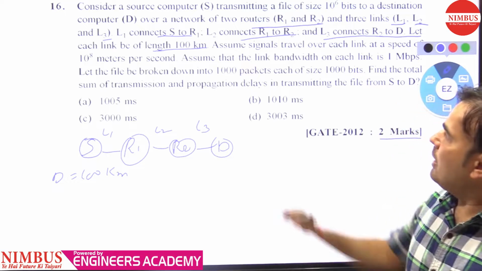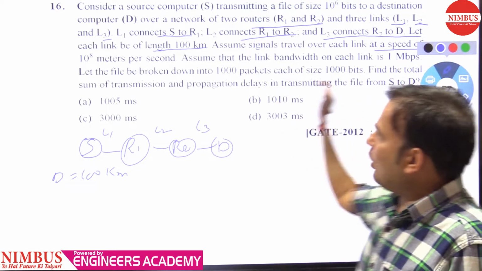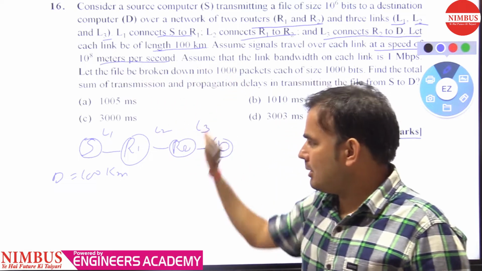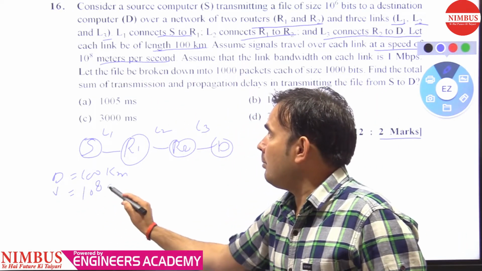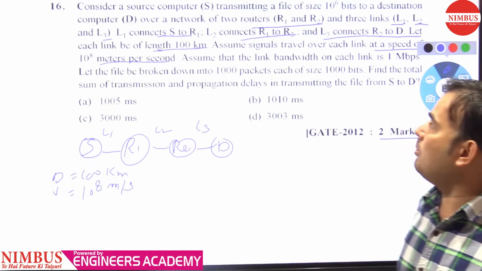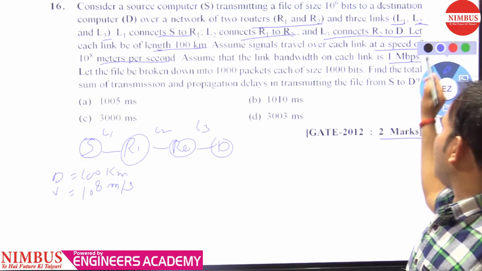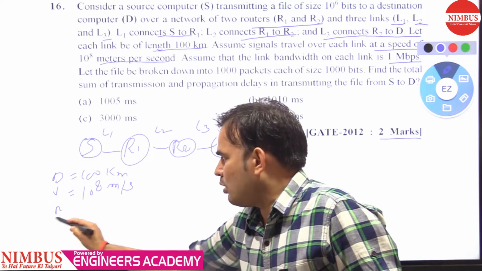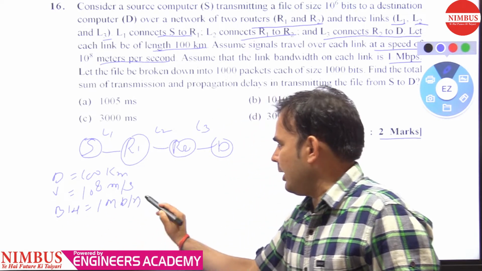Assume the signal travels over each link at a speed of 10 to the power 8 meters per second. So the speed is given as 10 to the power 8 meters per second. Assume that the link bandwidth on each link is 1 Mbps. The bandwidth of the link is also given, 1 megabit per second.